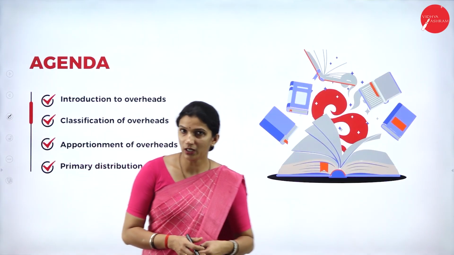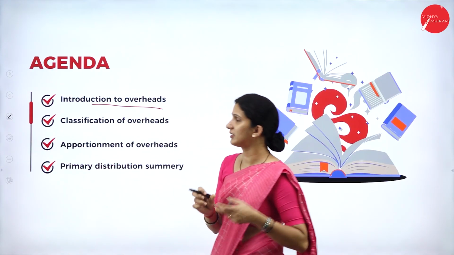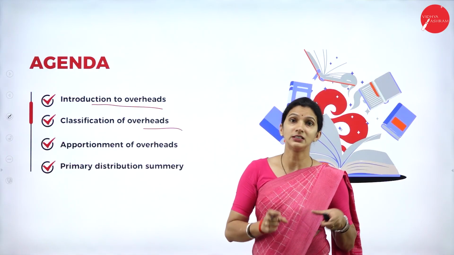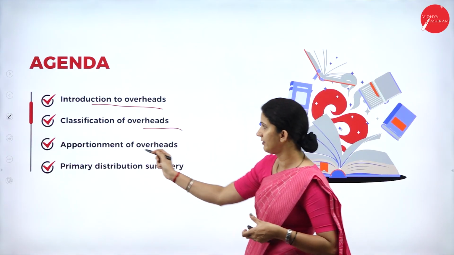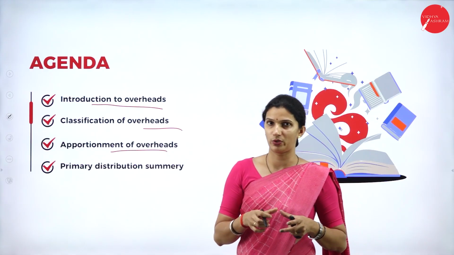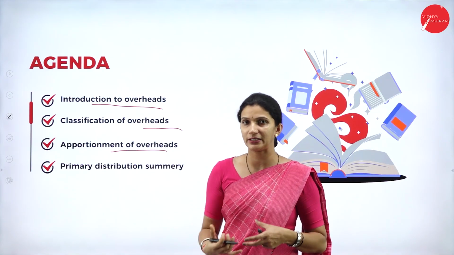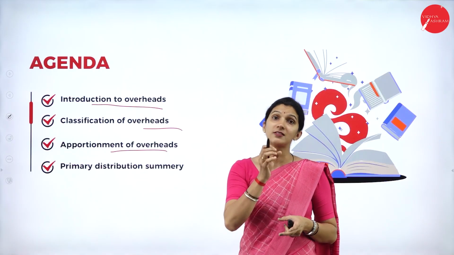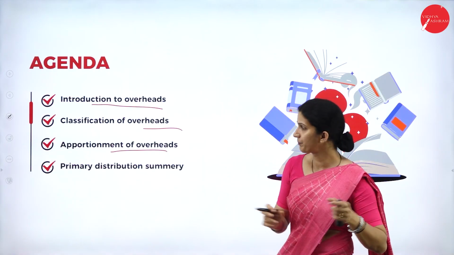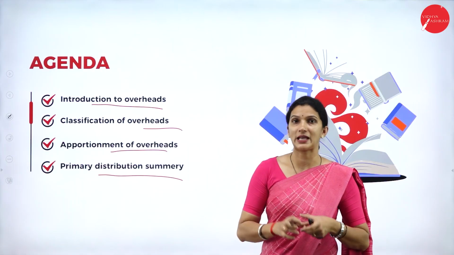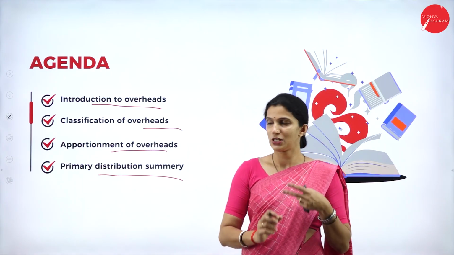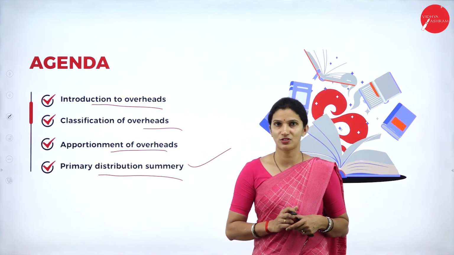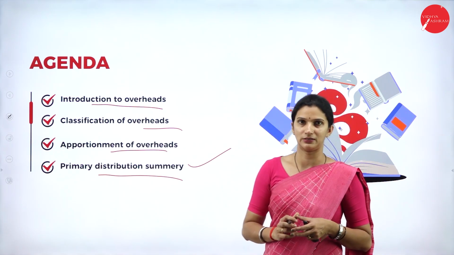So the agenda for today's session is the introduction to overheads, what overheads are, and the classification of overheads, and then the apportionment of overheads. Here apportionment simply means the allocation of overheads to the various products or to the various individual departments. And then the preparation of the primary distribution summary. This is one important concept in this unit, how to prepare the primary distribution summary.